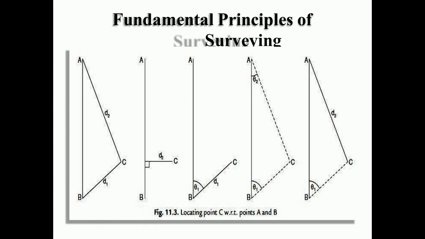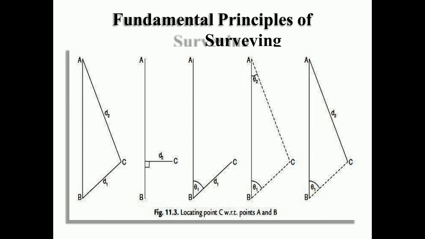In the second case, again A and B are the fixed points. From point C, you can drop a perpendicular. That perpendicular will meet the line AB. So by measuring the distance AB and by measuring the distance up to the foot of the perpendicular, that is D2, you can mark the point C.